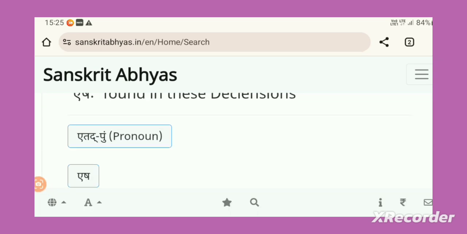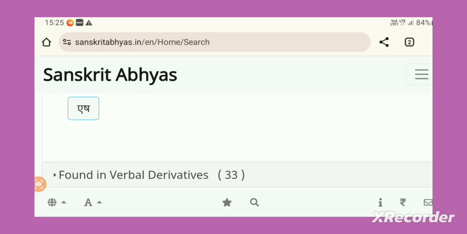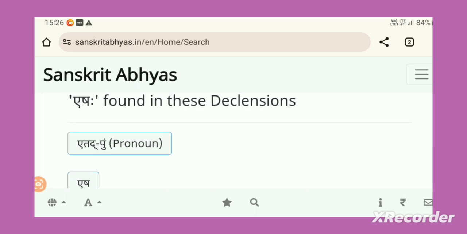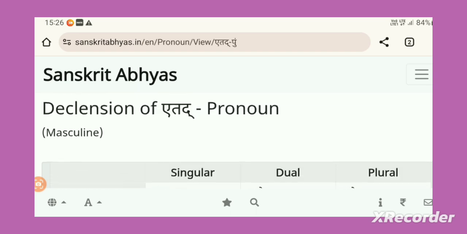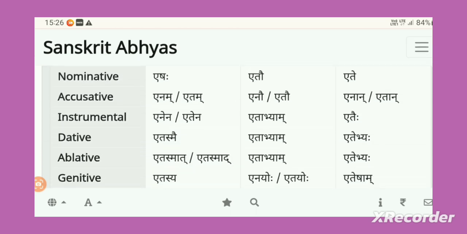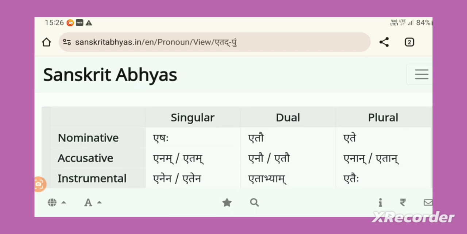Now you are able to see this. These are pronouns, right? This, that, everything is a pronoun. Etad pullinga pronoun, that means this pronoun is masculine. All these are the vibhaktis. I hope you all are aware of vibhaktis.